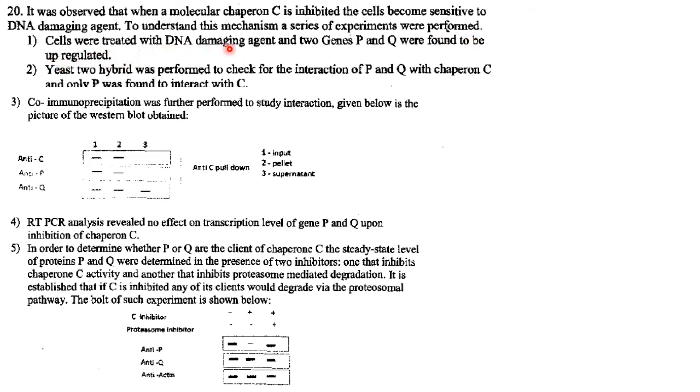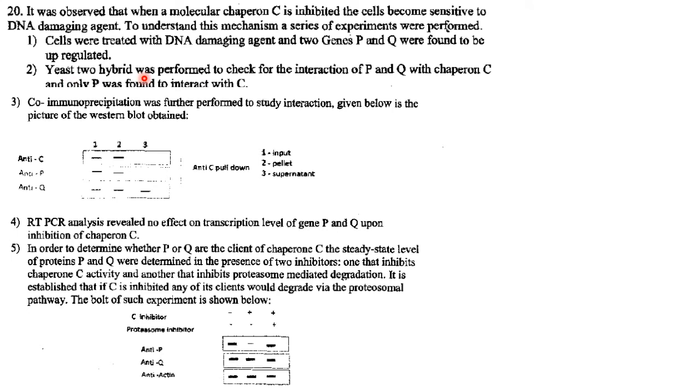Cells were treated with DNA damaging agent and two genes P and Q were found to be upregulated. Then they used yeast 2 hybrid assay. This yeast 2 hybrid assay is for performing protein-protein interactions. So yeast 2 hybrid assay was performed to check for the interaction of P and Q with chaperone C.